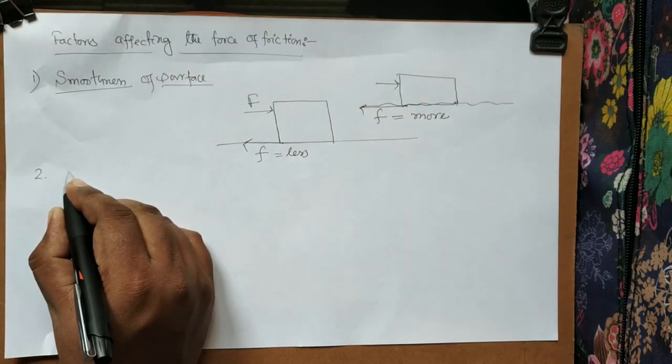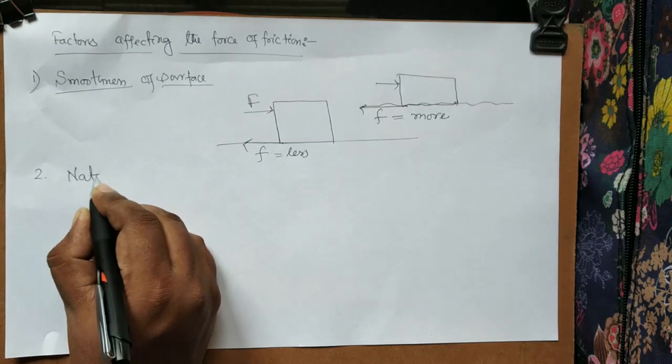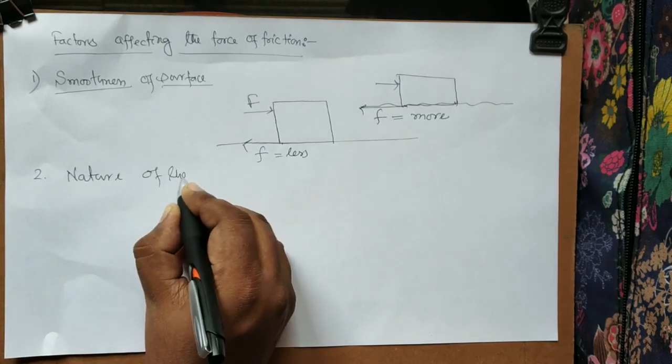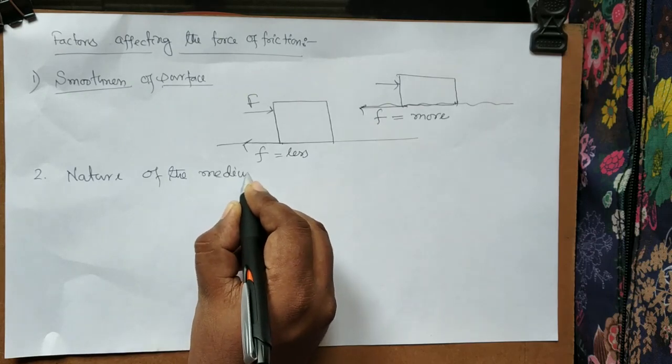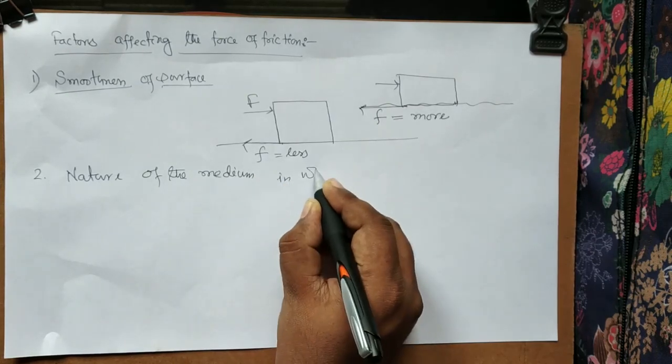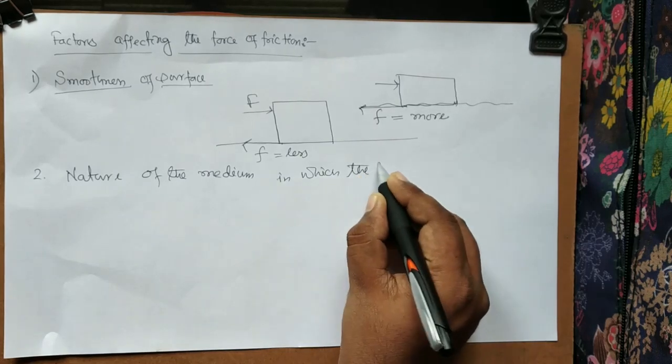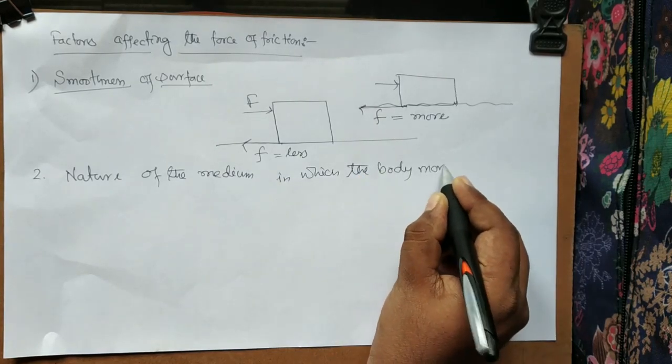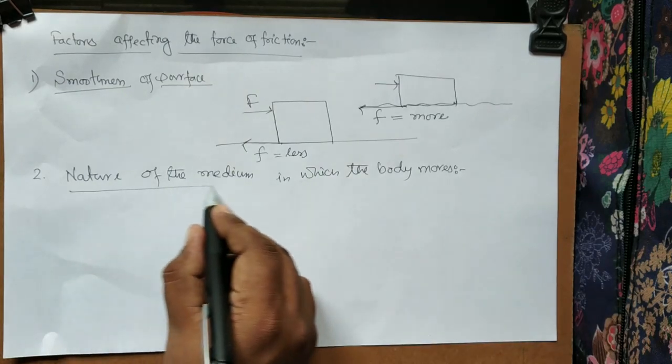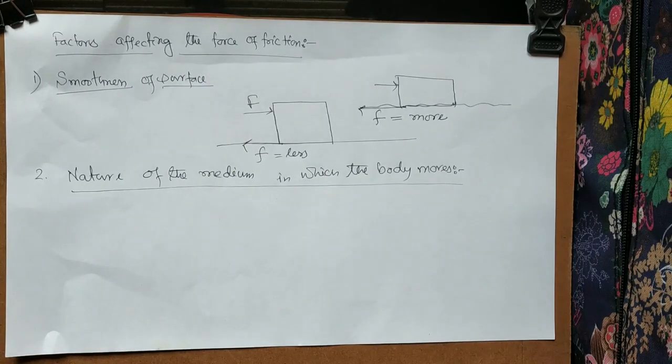Number 2, the nature of the medium in which the body moves. Whenever we talk about the medium, the surface on which it moves, that medium may be solid, liquid, or gas. So here we want to see, if I change the medium, how much the friction is affected.